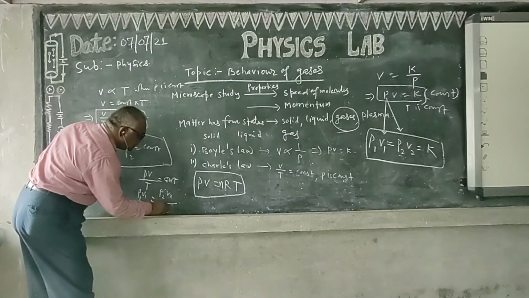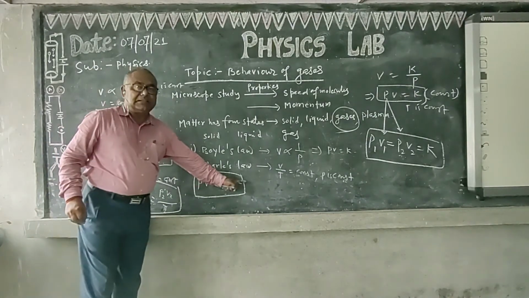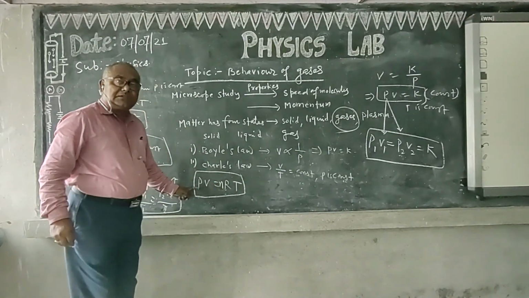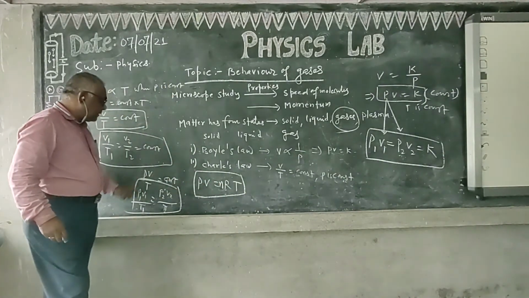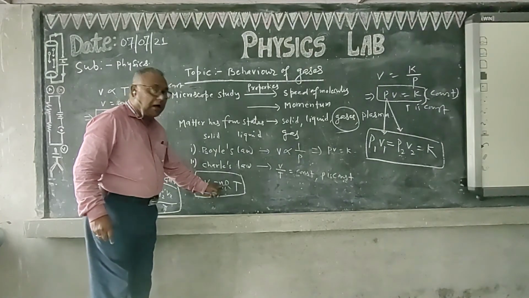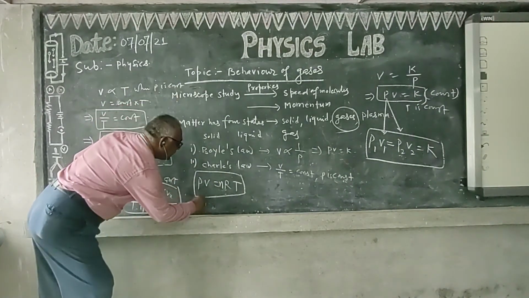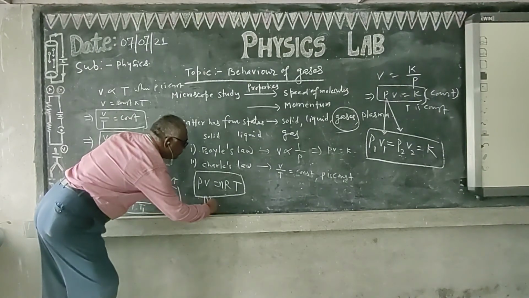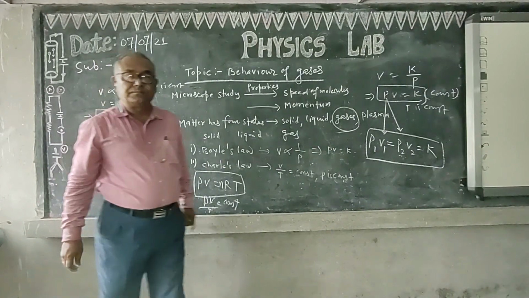This is the result. You can obtain this result from the other equation also. PV by T is equal to nR, where n is the number of moles and R is a constant. So PV by T is justified, PV by T is equal to constant. Okay, thank you.